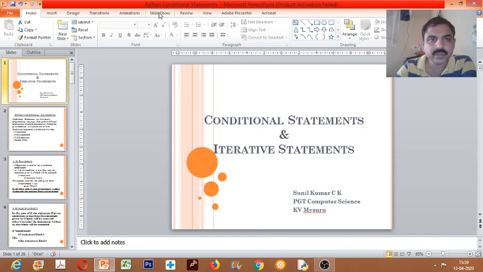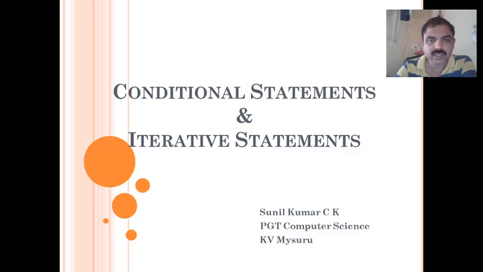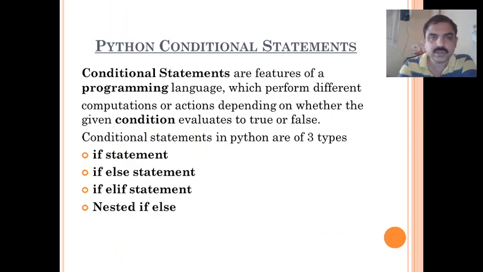Good morning. In today's session, we'll see about conditional statements and iterative statements. In the previous session, we have seen the basics of Python, and in continuation to that, we'll see more about conditional statements and iterative statements. So, what are conditional statements and iterative statements? Let us see first about conditional statements.